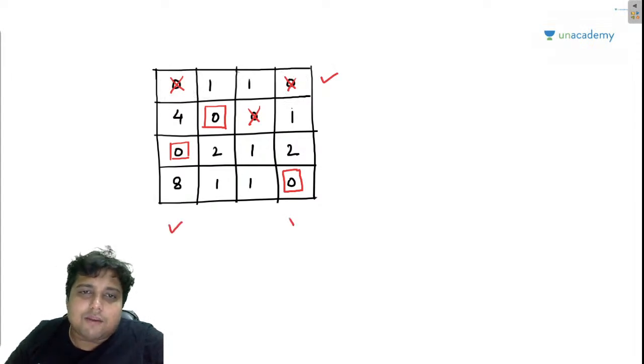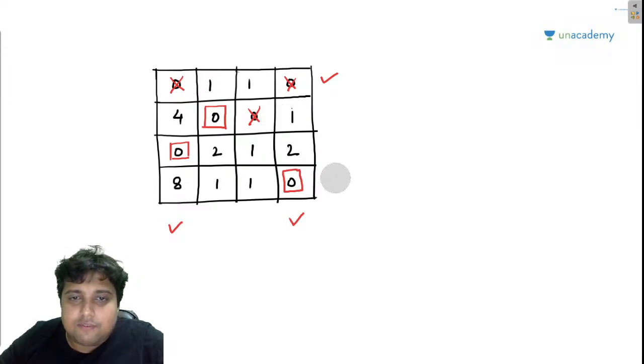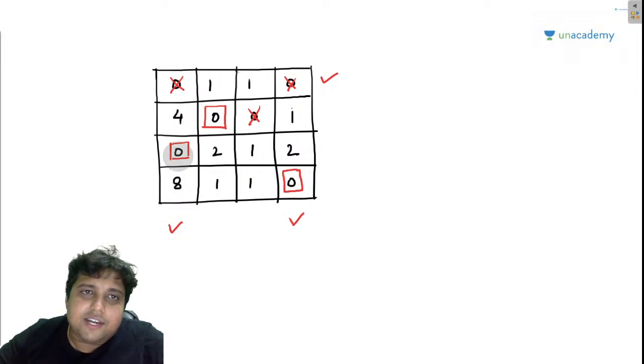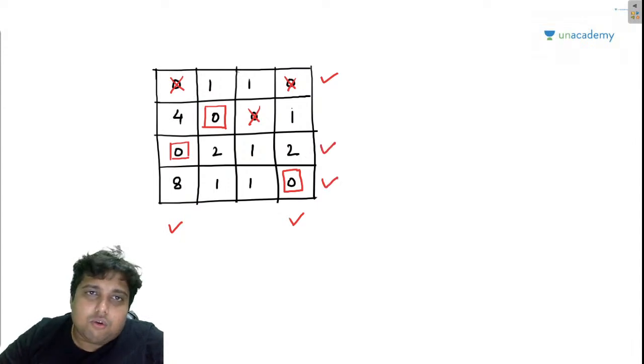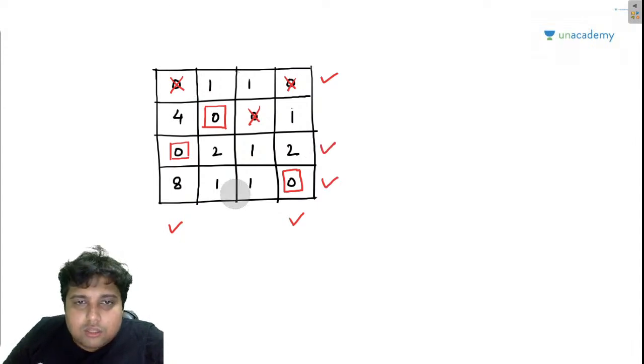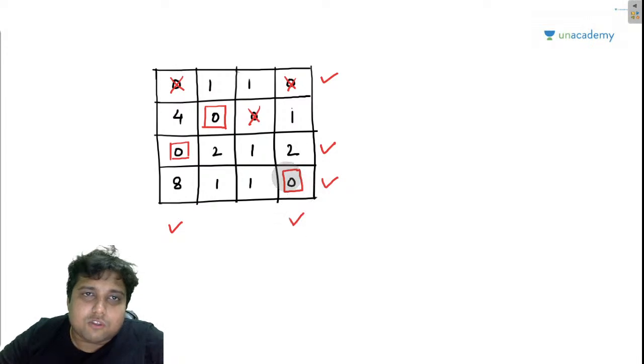Now as the columns are marked, we have to mark the rows which have assigned 0 in marked column, right? So in this column, this row is there which has an assigned 0. In this column, this row is there which has an assigned 0. So let me make the markings. Now two new rows are marked. In this row, this column is already marked. So no further marking is possible.